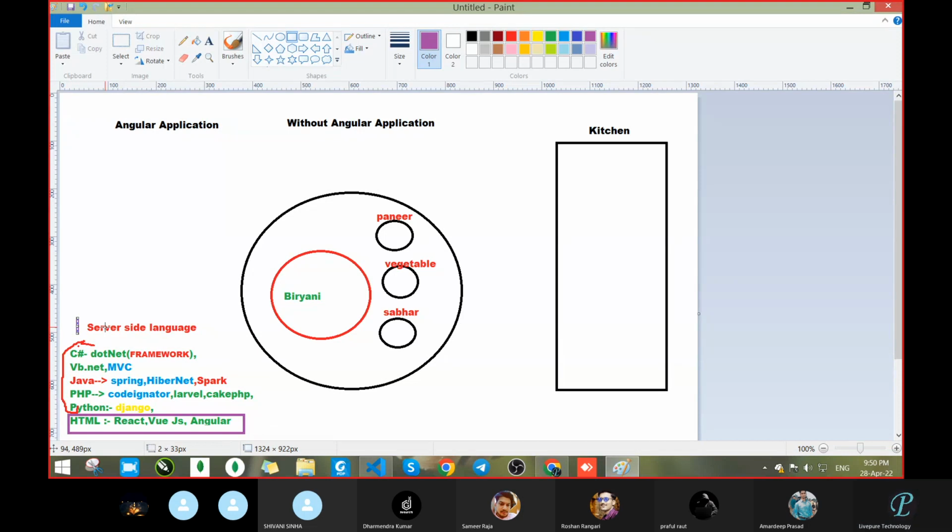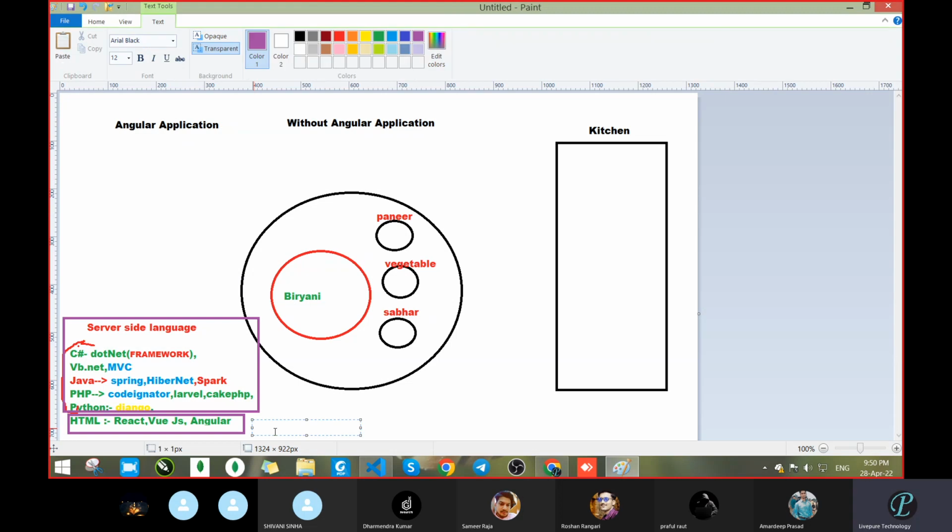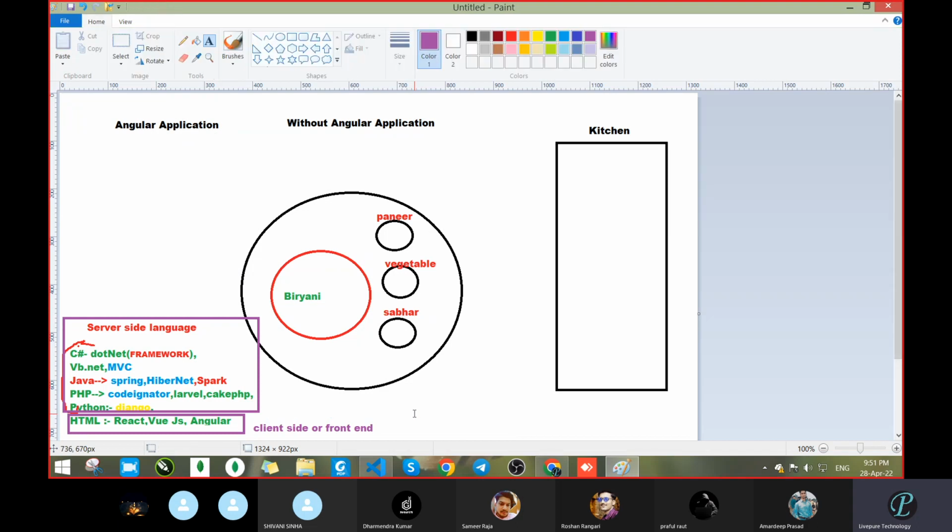This is known as server side. And this you can call client side or front end. Keep all these things in mind, because in an interview they may ask these.